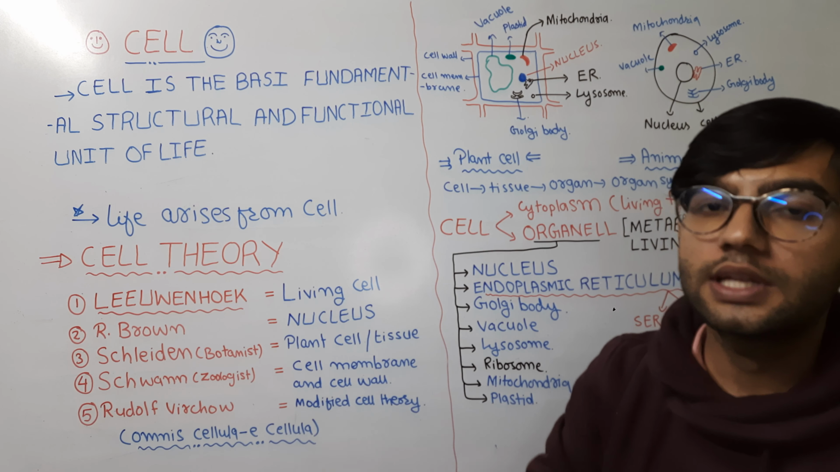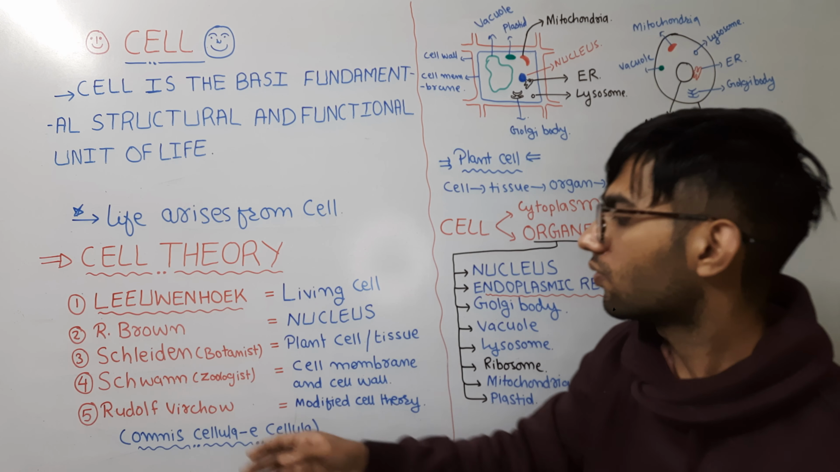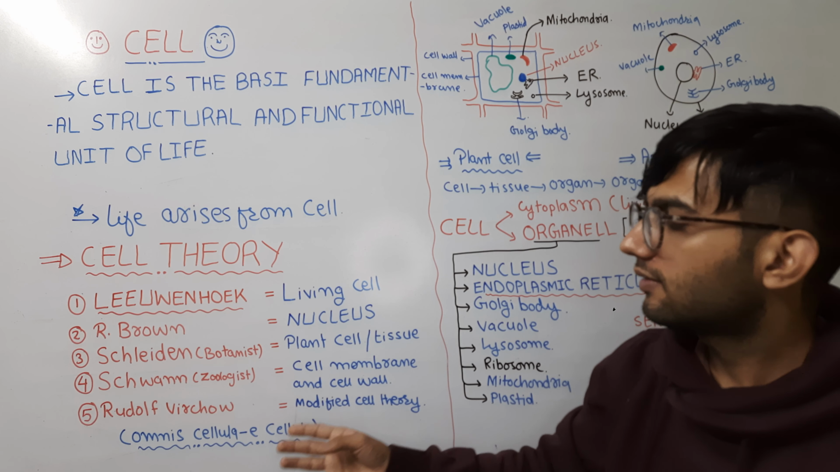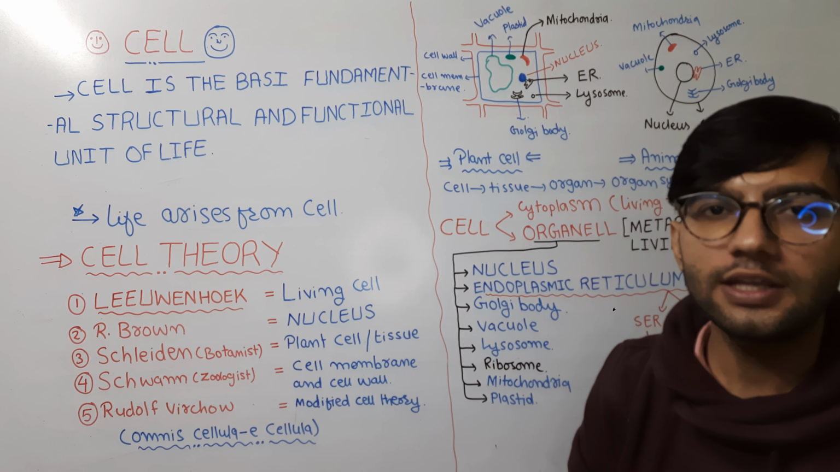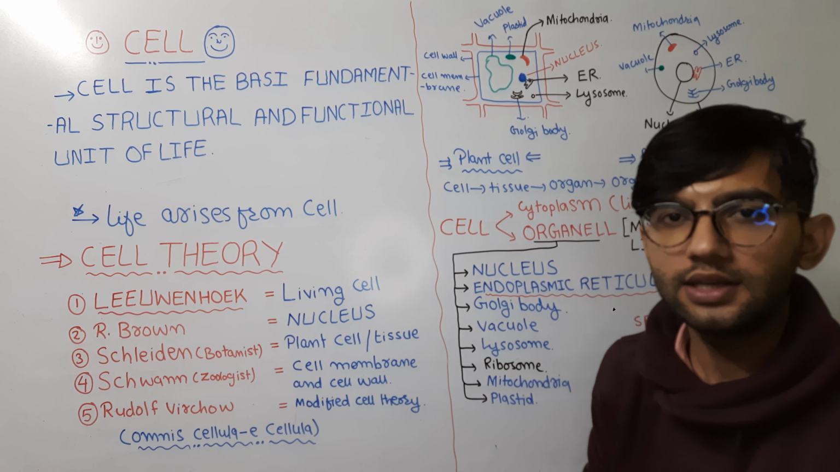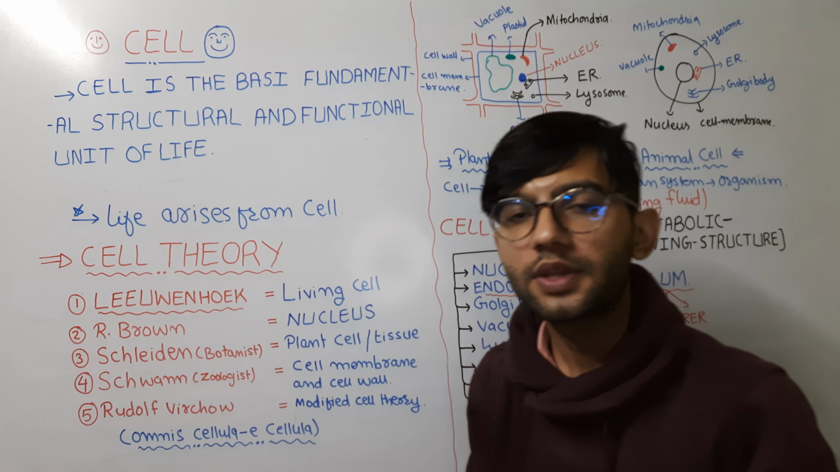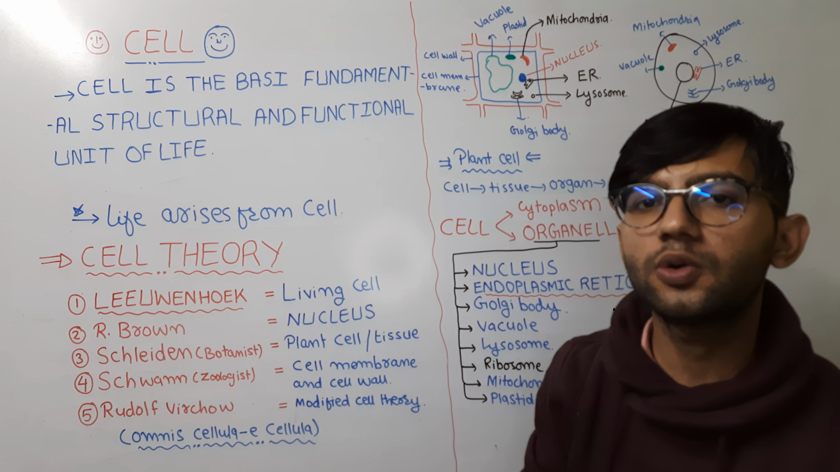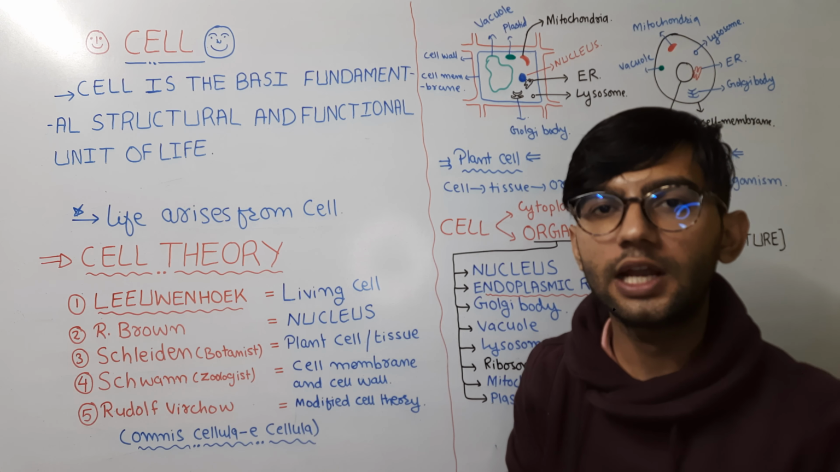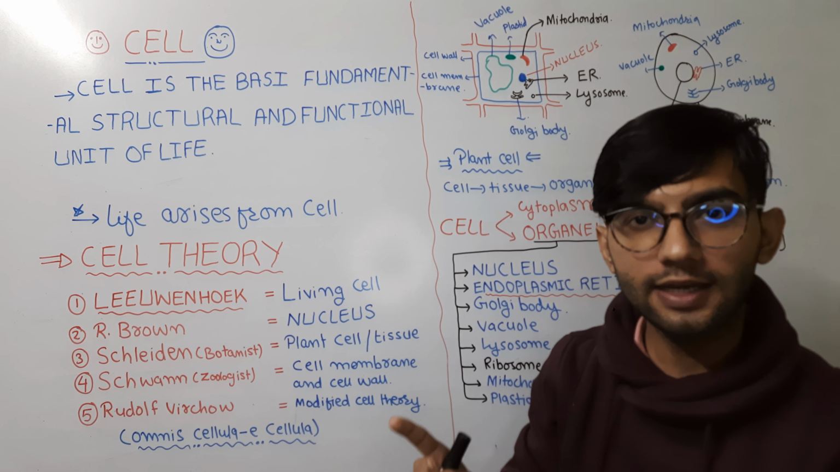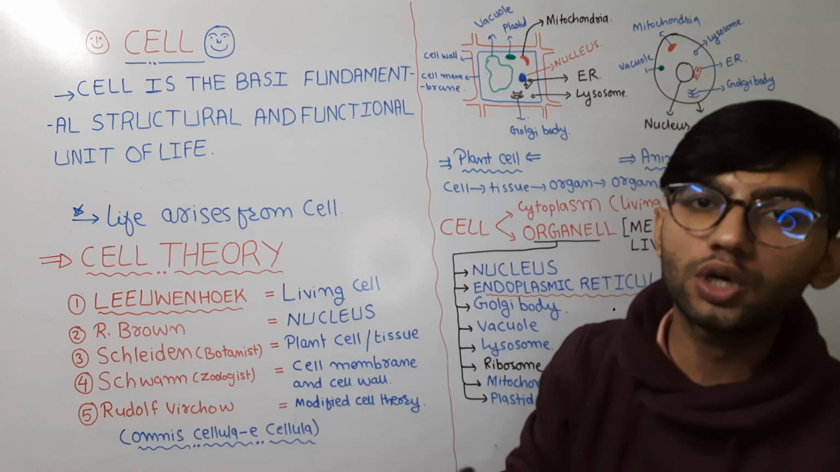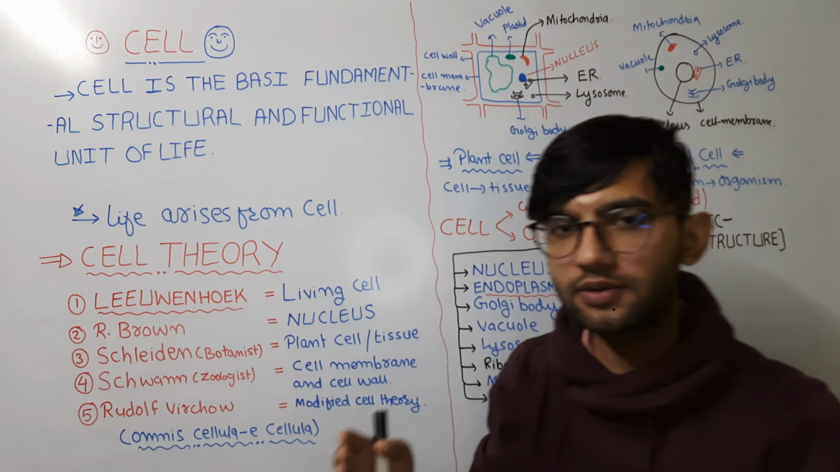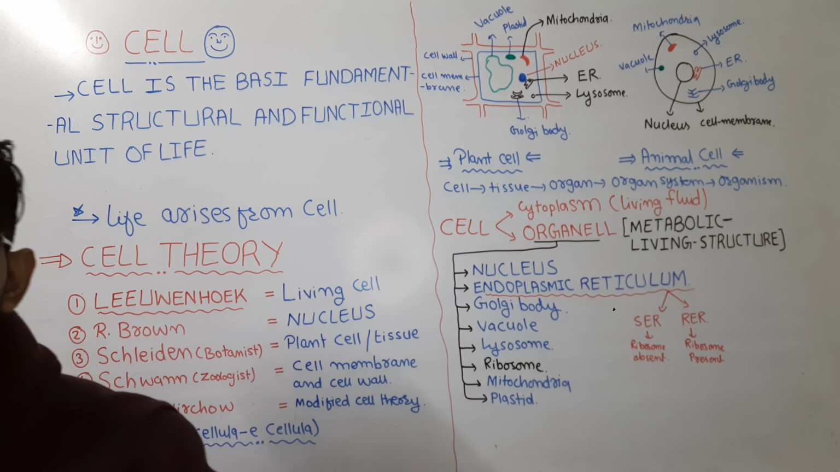The exact answer was given by Rudolf Virchow. He modified the Schleiden and Schwann cell theory. He said omnis cellula e cellula, which is a Latin sentence. It means new cells arise from pre-existing cells. So the modern cell theory states that all animals and plants are made up of cells, are the product of cells, and the new cells arise from pre-existing cells. It is a well-defined, modified cell theory.